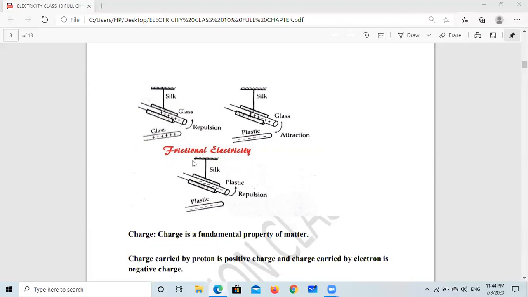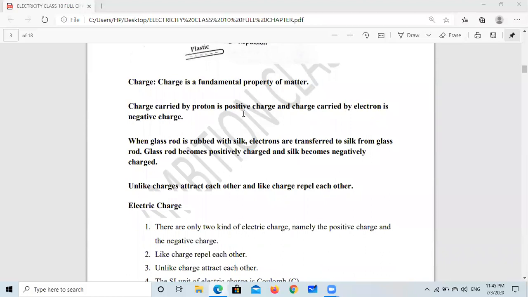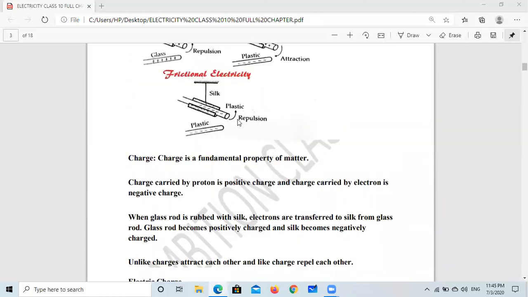What is the conclusion behind it? Here we can say glass, glass: repel. Glass, plastic: attract. Plastic, plastic: repel. It means some charge is developed on the glass rod when it is rubbed with silk, and the opposite charge is developed on the plastic rod when it is rubbed with fur. So we can conclude now: like charges repel, unlike charges attract.